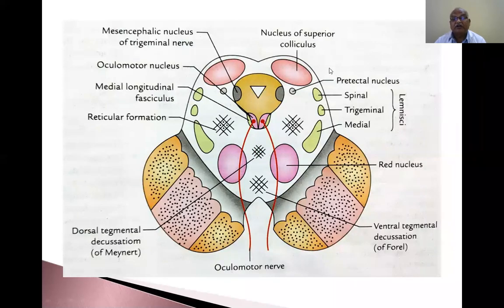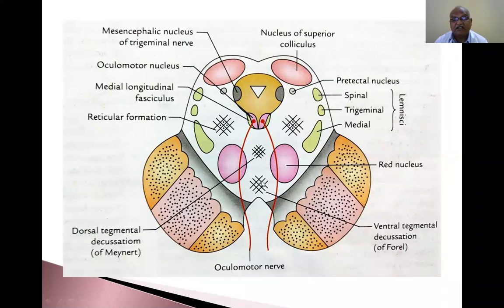at the level of the superior colliculus. Here the superior colliculus is large and oval in structure. This is the pretectal nucleus. This is the spinal lemniscus, trigeminal lemniscus, medial lemniscus. Here the lateral lemniscus is present at the level of the section of the inferior colliculus. That disappears, it merges with the nucleus of the inferior colliculus.